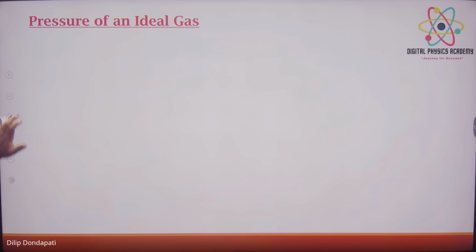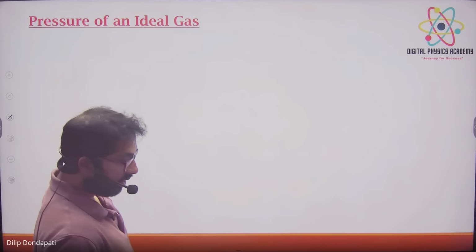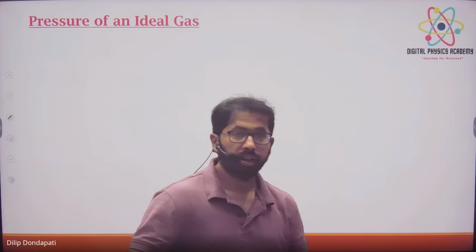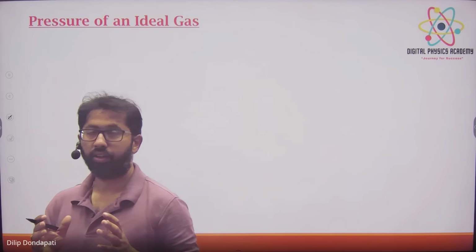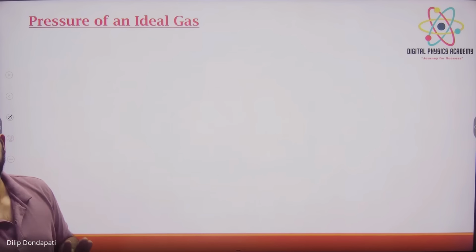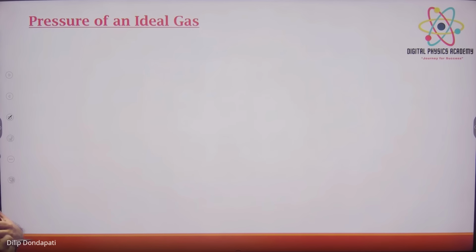Now, pressure of an ideal gas. In a container the gas is there, and it will exert a pressure. How much pressure will it exert for an ideal gas? There is a formula: P = 1/3 (m N / V) V_RMS squared. This is the formula for the pressure of an ideal gas. A very important formula, you have to learn it.